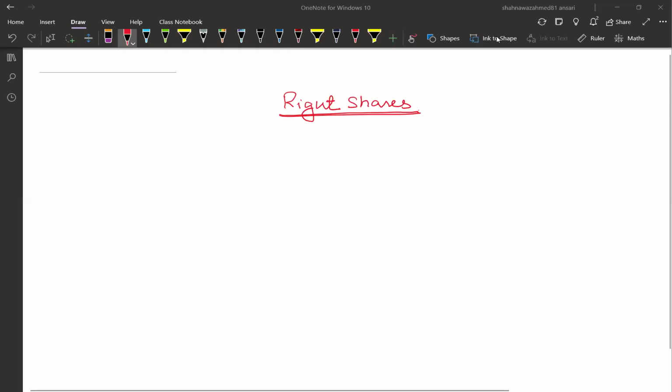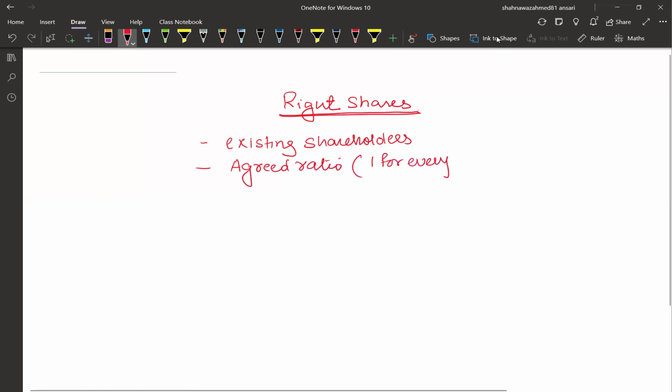Now let's talk about the rights shares. First of all, rights shares are given to existing shareholders as per the agreed ratio, which might be given as, most likely, 1 for every 2, 1 for every 4, and anything like that. And there will be a rights issue price given at which the shares will be offered to the existing shareholders.